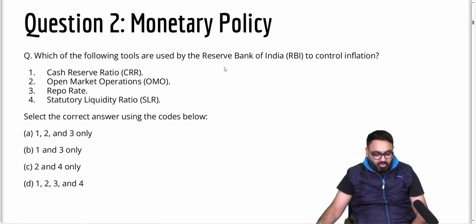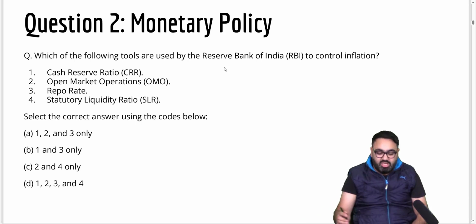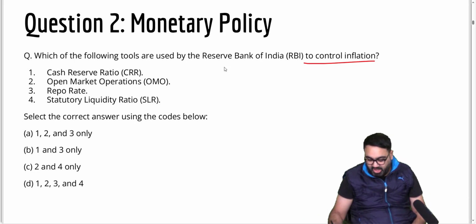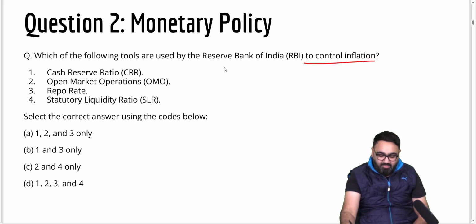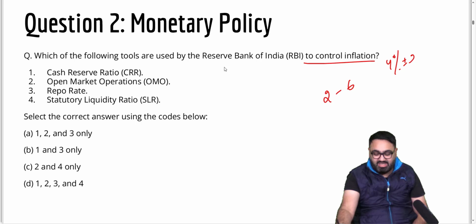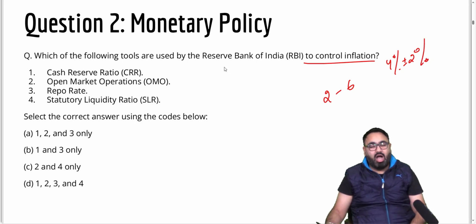Question 2 on monetary policy. Which of the following tools are used by RBI to control inflation? Now, as you know, RBI has the primary responsibility to control inflation in the country. There is a target that they have, 2 to 6, that is 4% plus minus 2%. That is the target that they have. So, how do they control it?